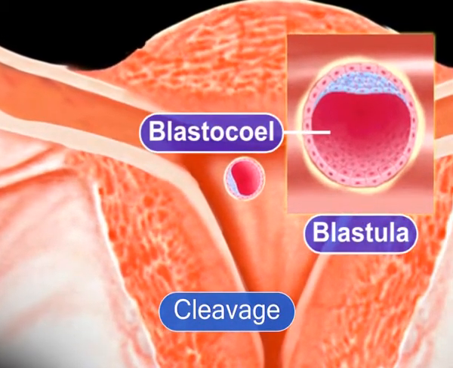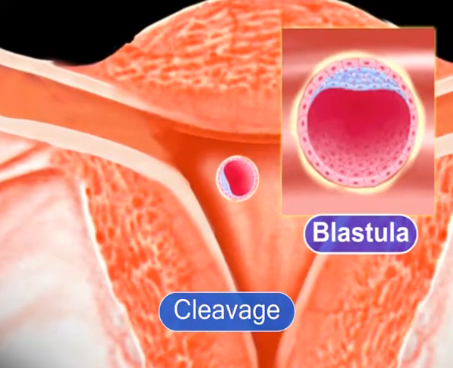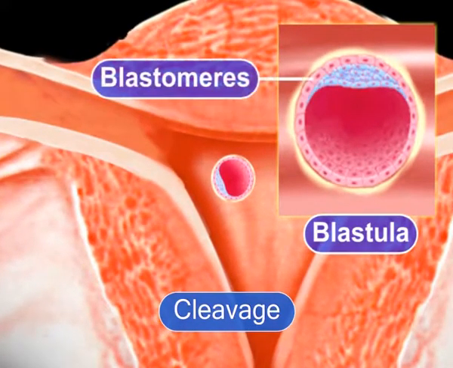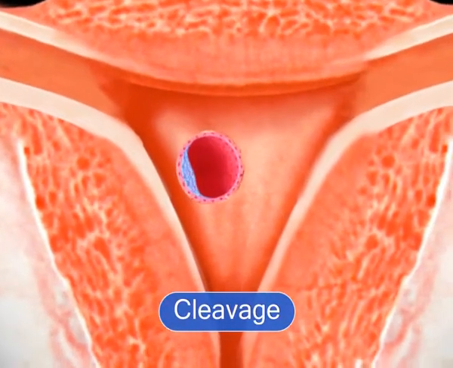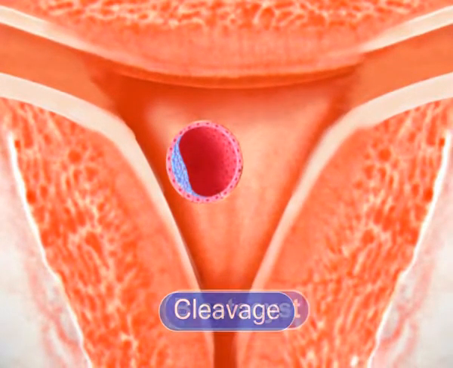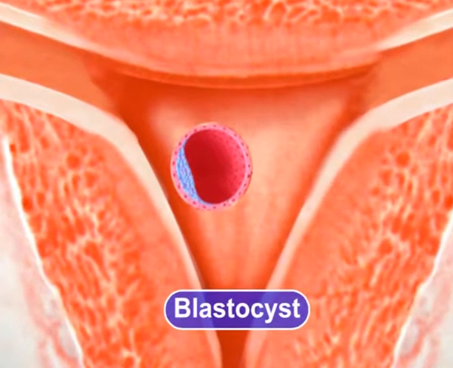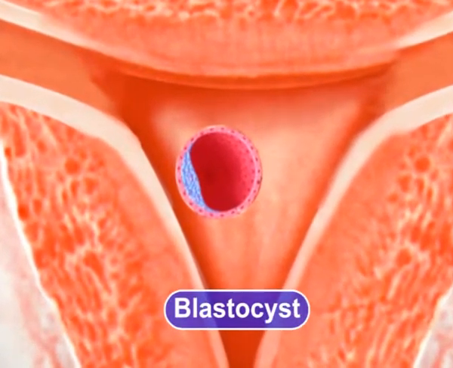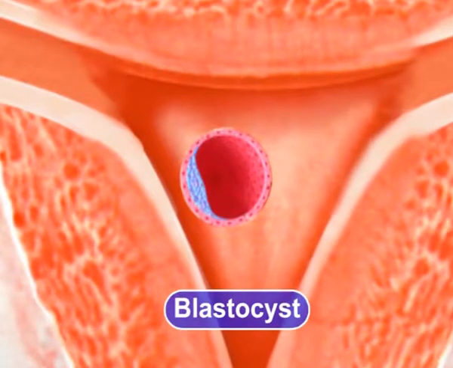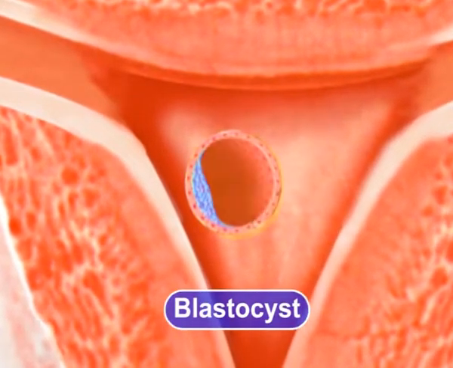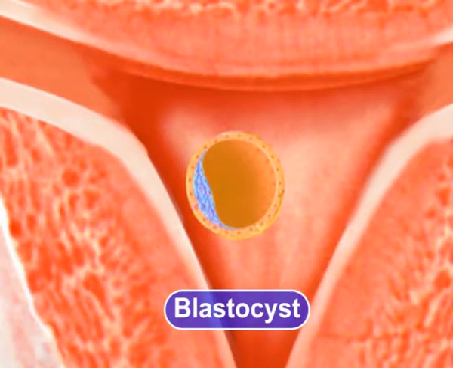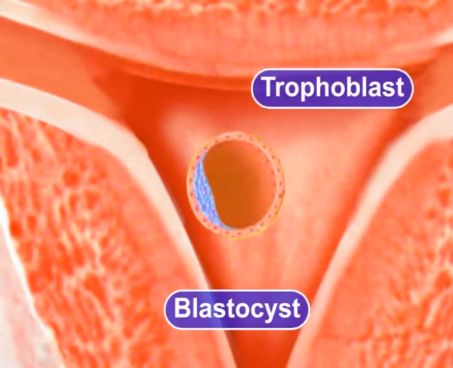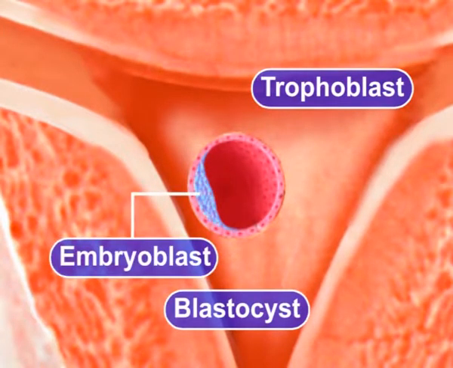This cavity is surrounded by a layer of cells called blastomeres. When the cavity enlarges, the form is known as a blastocyst. Cells of blastocyst are distributed into two groups. One composed of an outer envelope of cells, the trophoblast, and the other set of cells form the embryoblast.